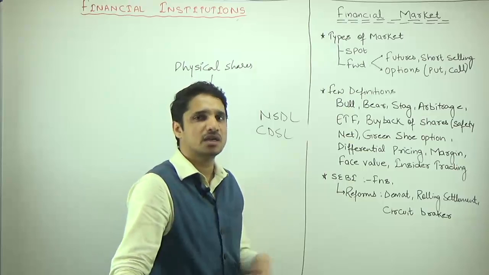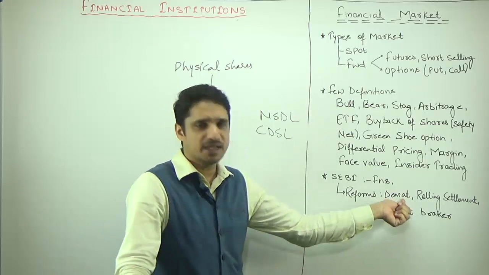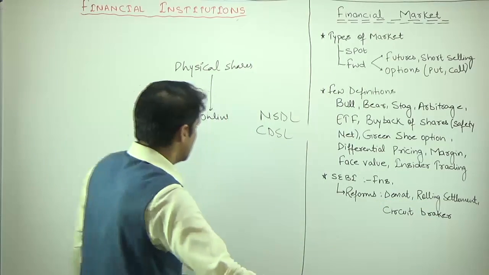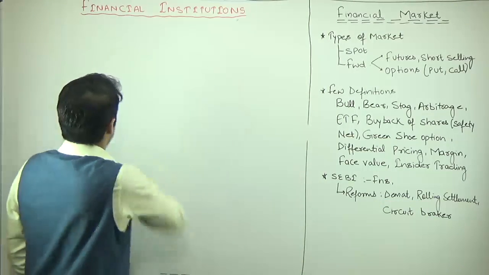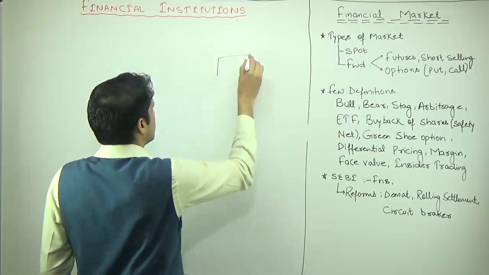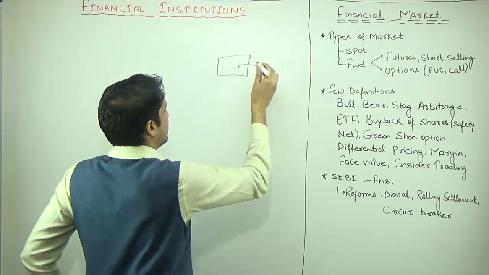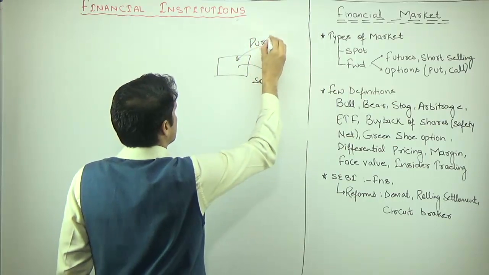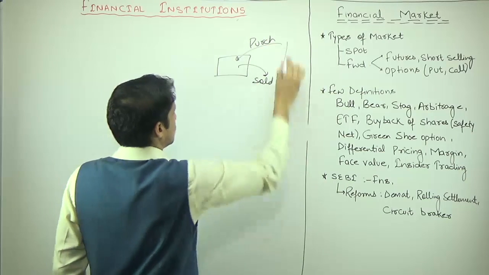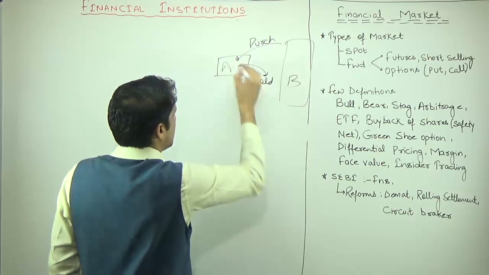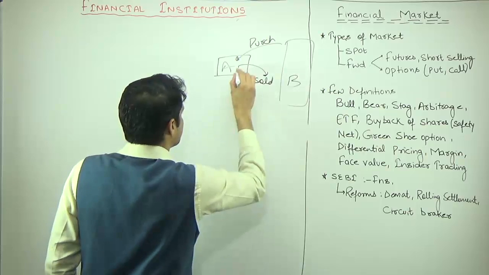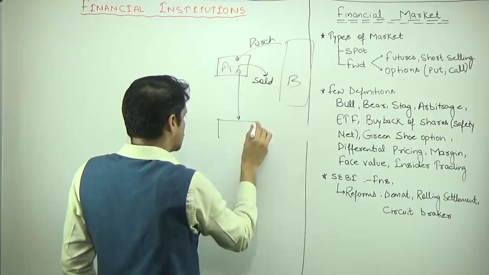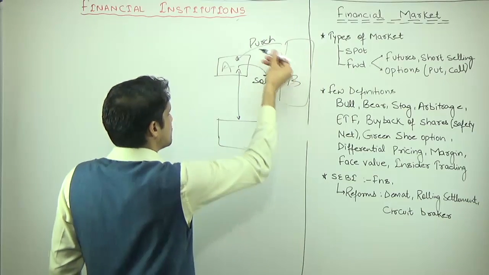If you want to start share trading, what you need is a DMAT account with a service provider. Then we have the rolling settlement. The rolling settlement is the amount of time between the purchase or sale of shares and the actual price coming into your account.